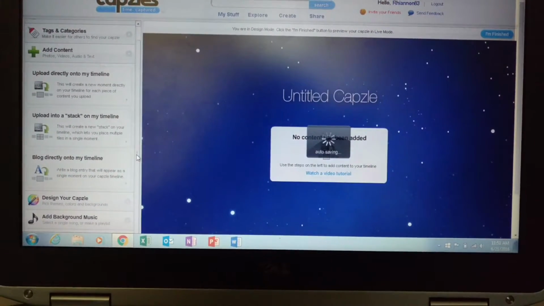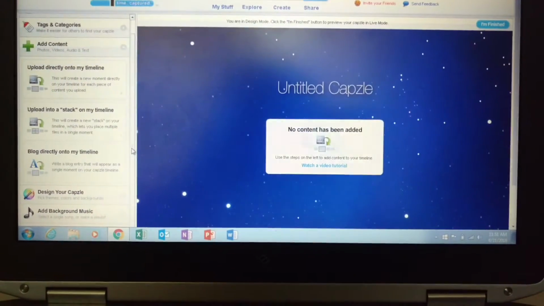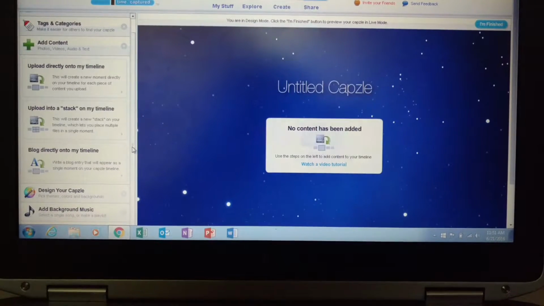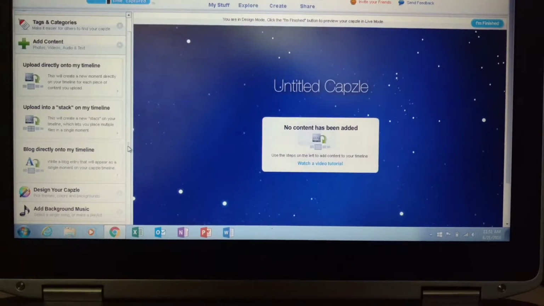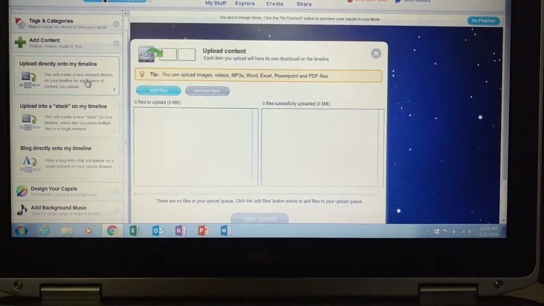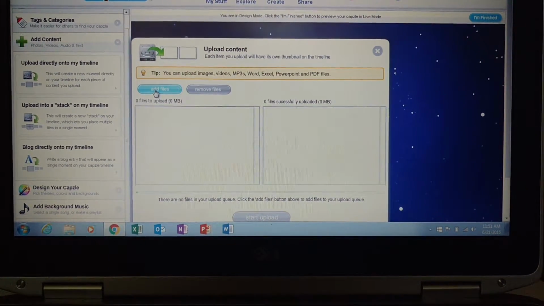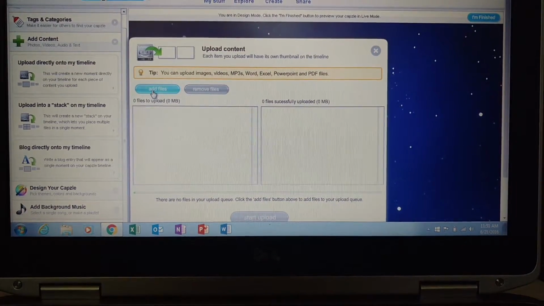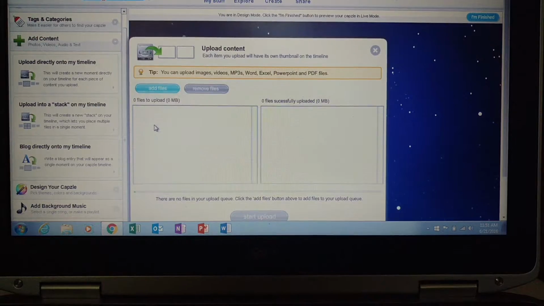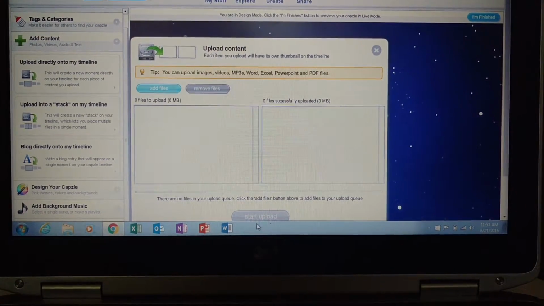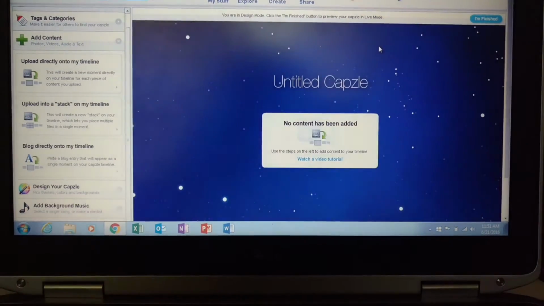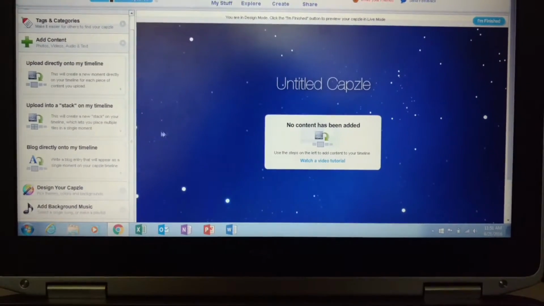Now everything on your timeline is going to come from your documents, so you're going to need to save images or documents, things like that, into your documents so that when you click on upload, it'll come up with this and you hit add files, and then it'll come up with your documents, and you can add multiple files at once. Once you get them on, you hit start upload. That will take a few minutes for everything to upload, and then it'll automatically save.